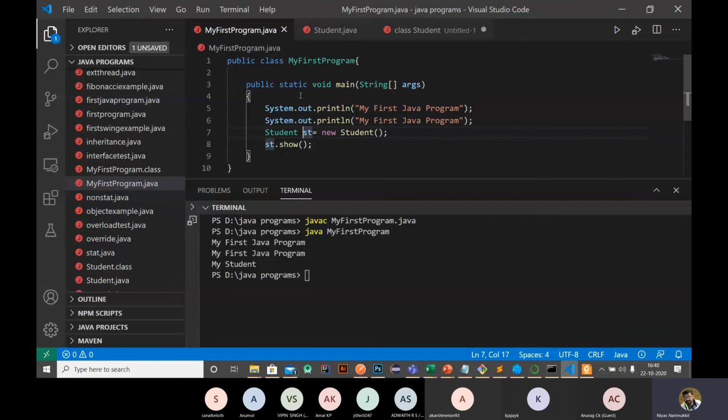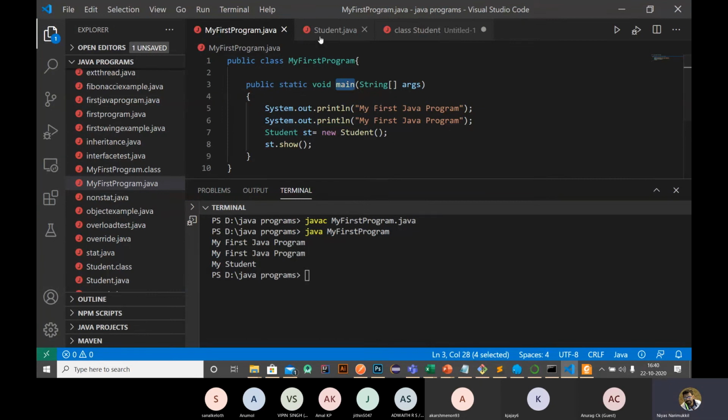Why? Because in the case of a Java program, the Java program having the main method is the program that runs. It will connect other classes if they are needed. We are running only the program having the main method.